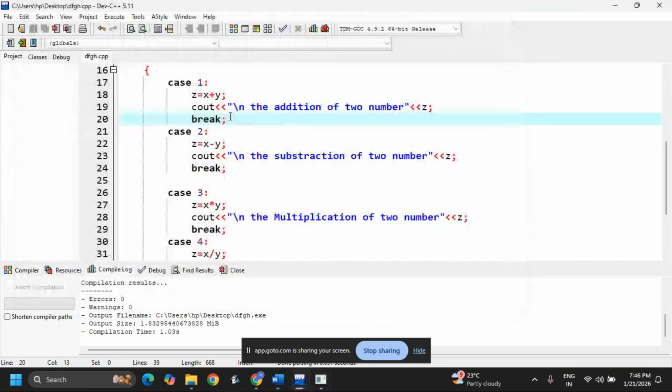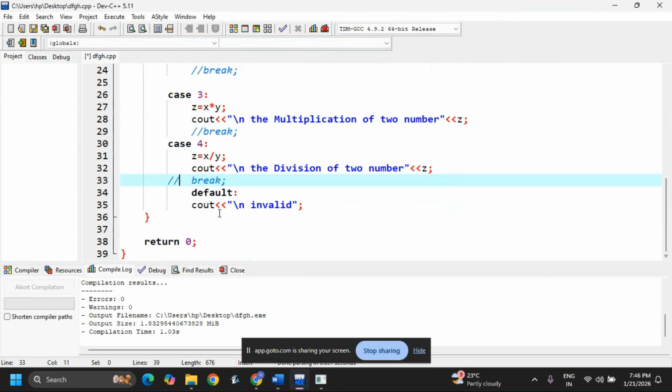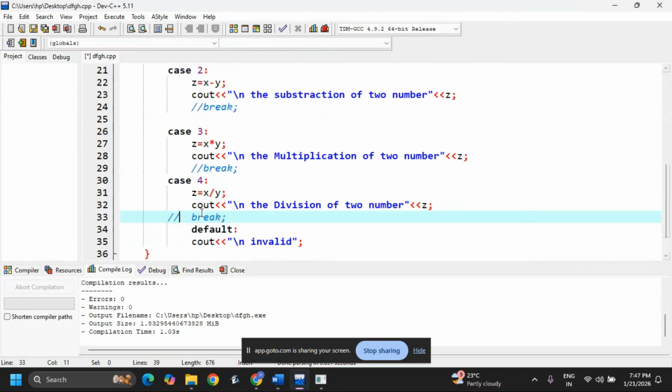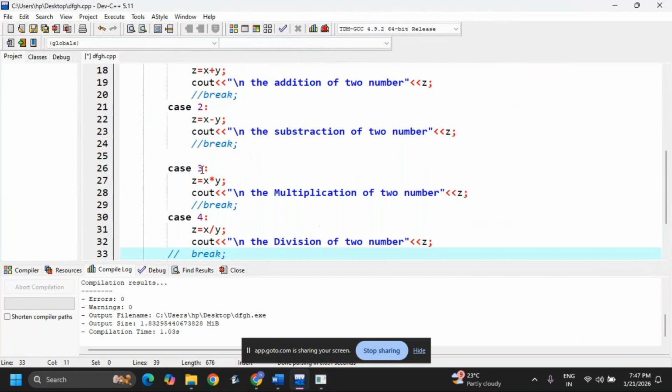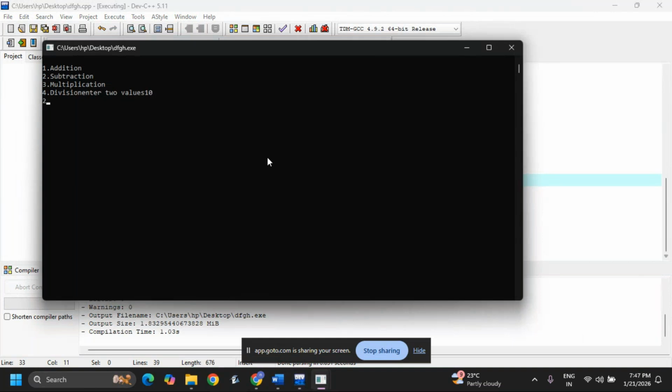Next, here I am commenting this break. The comment is nothing but just I don't want to show this code to my compiler. And it is good behavior, write comments in every program. Good programming practice. Now break 1, 2, 3, 4. Breaks are there. Now I'm running the code. Say 10, 20. I want addition.